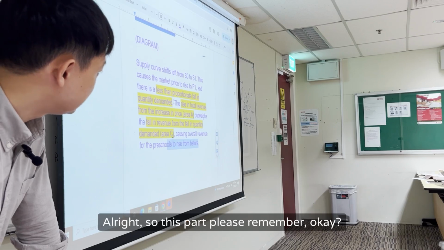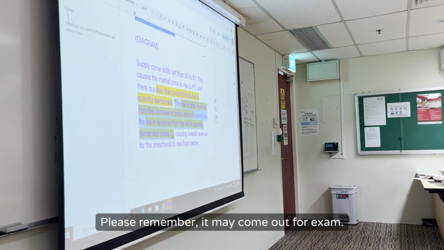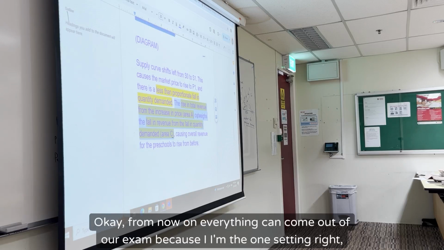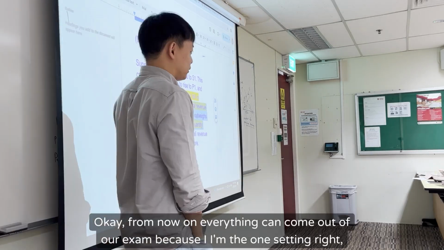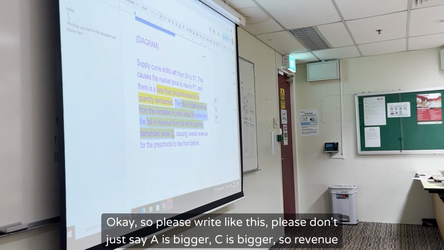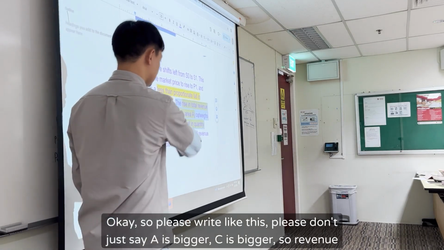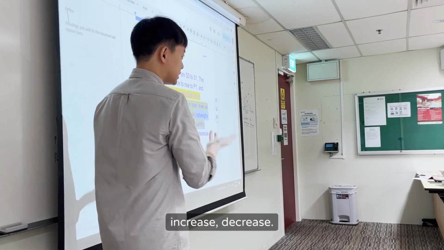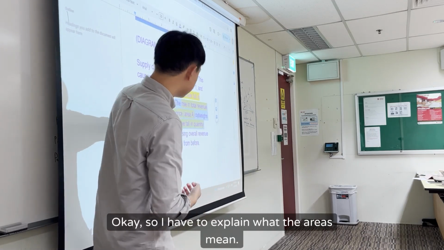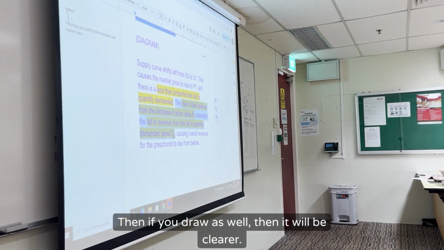Alright, so this part, please remember, okay? It may come out for exam. From now on, everything can come out for exam, because, I mean, we'll choose all the difficult questions. Okay, so please write like this. Please don't just say A is bigger, C is bigger, so revenue increase, decrease. Then it doesn't make sense. So you have to explain what the areas mean. Then if you draw as well, then it'll be clearer.